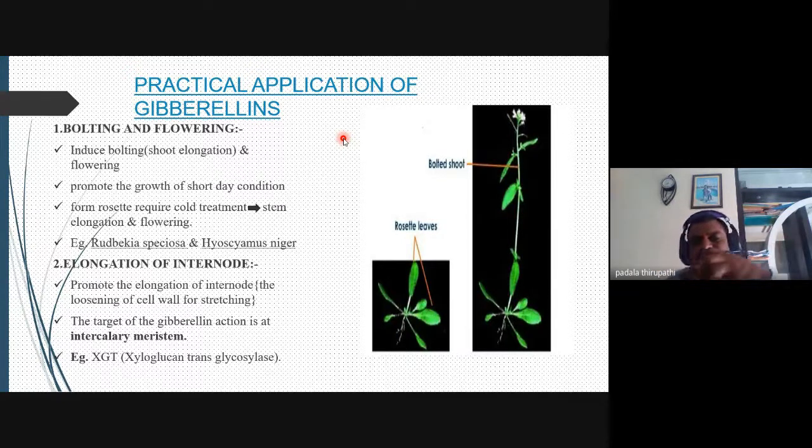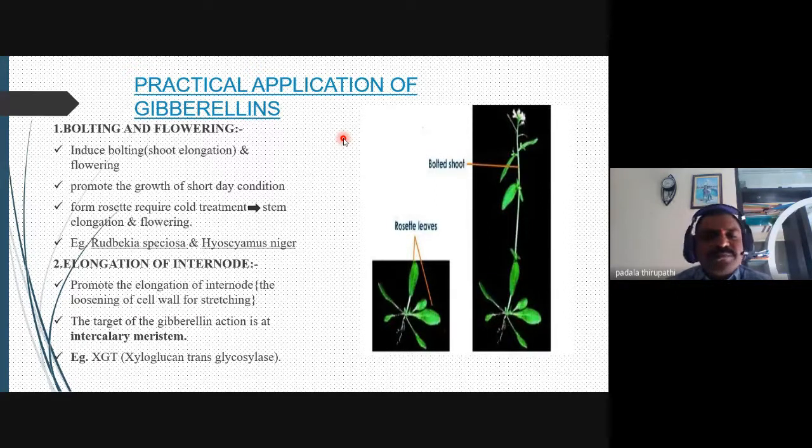So the size of the nodes and internodes is increased by applying these gibberellins. That is bolting. In bolting, growth is promoted under short day conditions, rosette plants that require cold treatment show stem elongation and flowering.